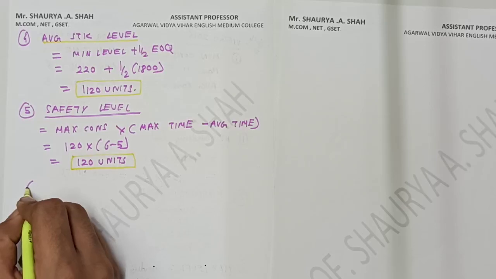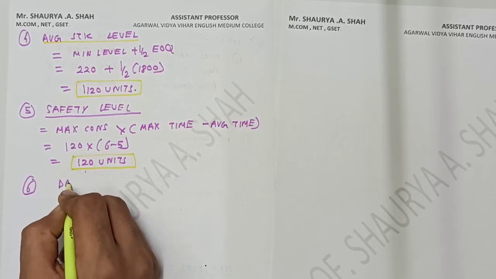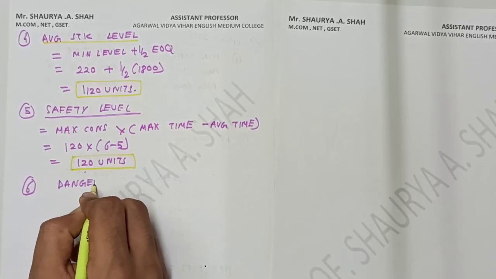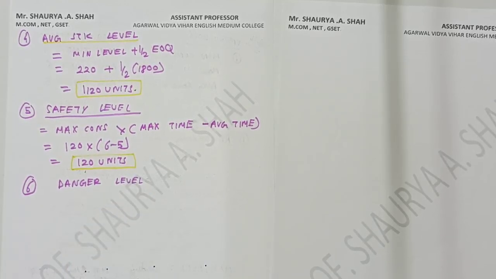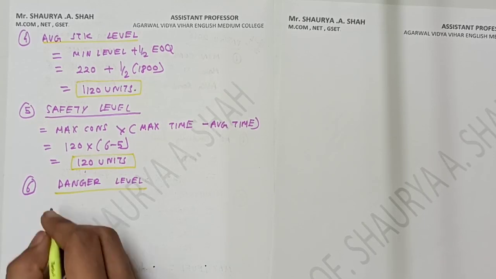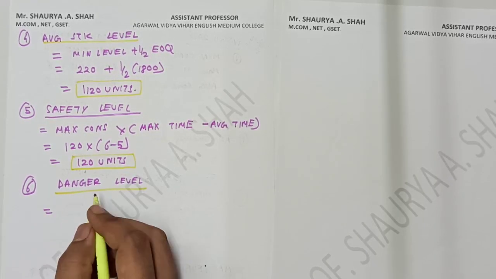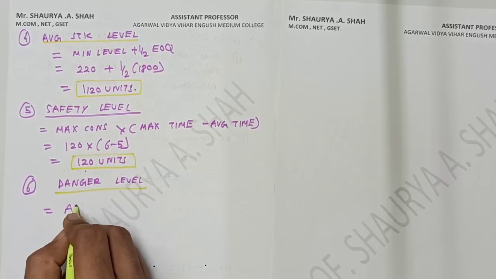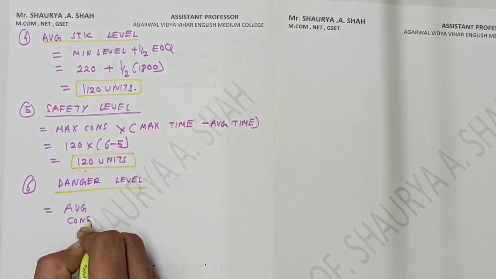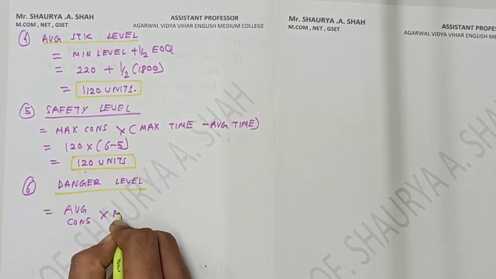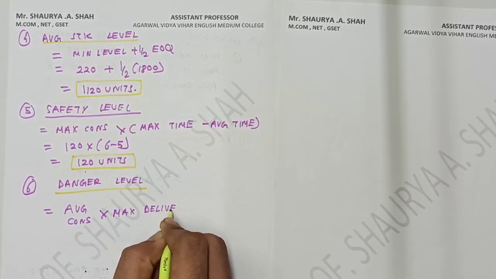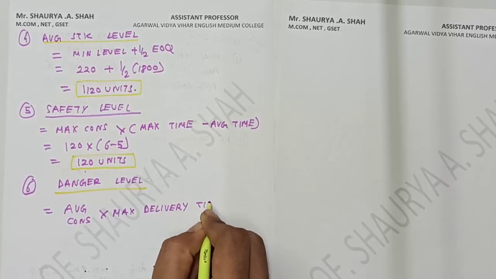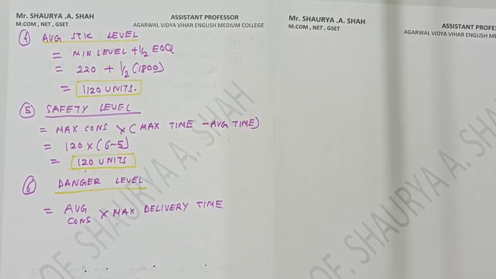The next is the last level, that is danger level. Danger level, right? What is the formula for danger level, students? Yesterday also I told you, the name danger itself says, in MCQ also we saw, that is your average consumption into maximum delivery time for immediate purchase or emergency purchase. I gave you the test for knowledge also, right?